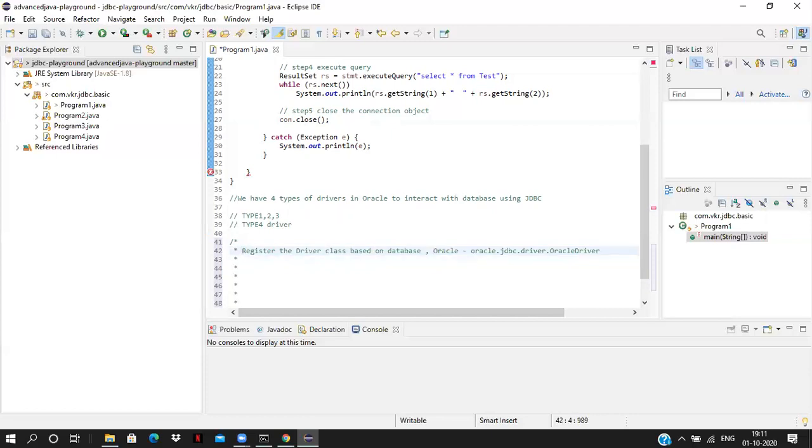This is the first step: register the driver class based on the database. For Oracle database, this is the driver class.